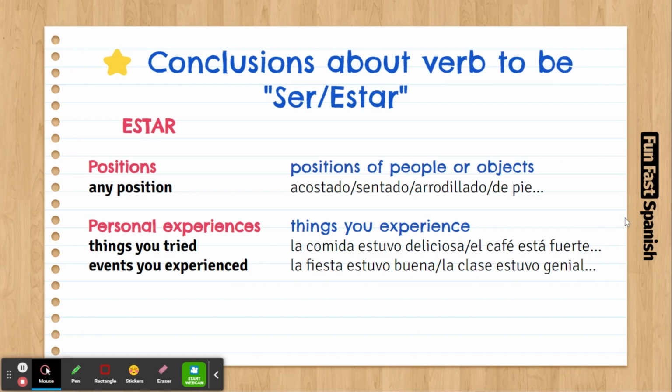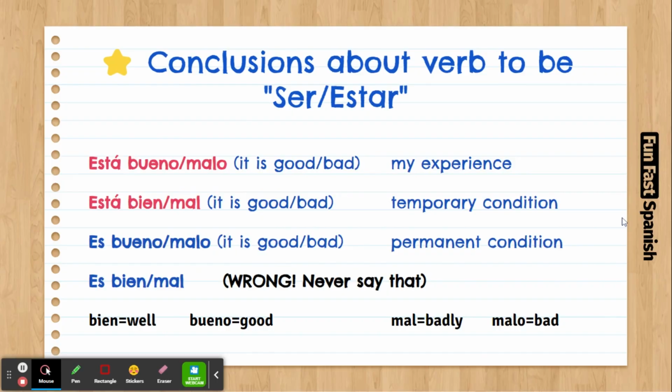Now something that is really important is how to use the adjectives good and bad with the verbs to be, ser and estar. And this is really difficult. People make lots of mistakes here, which is normal because come on, you have so many options here, right? To say in English, you just say it's good or bad, but in Spanish, you have so many combinations, and the meanings are different.